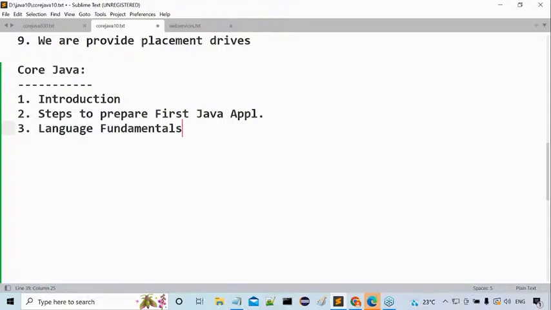Don't worry for that. Next, after completion of this extension of the collection framework, what is it now? Generics. Generics is a very, very important topic. It must be used in the future technologies. So we are going to understand clearly about generics also. Understand clearly.